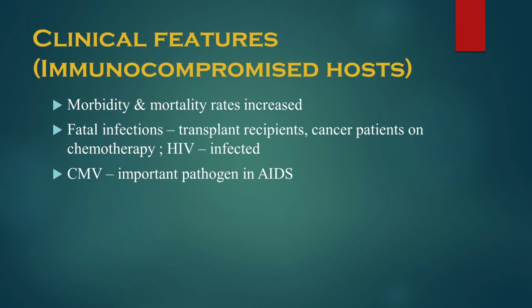Both morbidity and mortality rates are increased due to the primary cytomegalovirus infection as well as due to recurrent cytomegalovirus infection. It causes fatal infections in transplant recipients, cancer patients on chemotherapy, and especially in HIV infected patients. Cytomegalovirus is an important pathogen in AIDS because in AIDS they already have a very weakened immune response, and this is further damaged by the non-specific CMI inhibiting effect of cytomegalovirus.